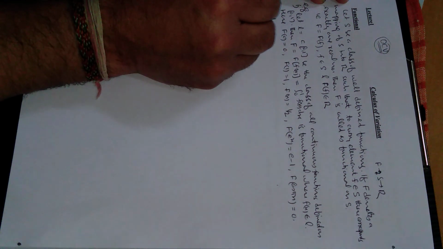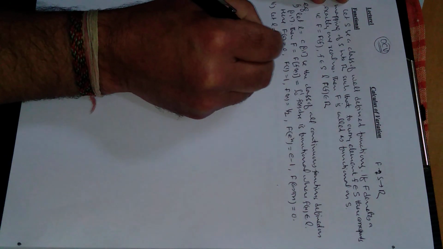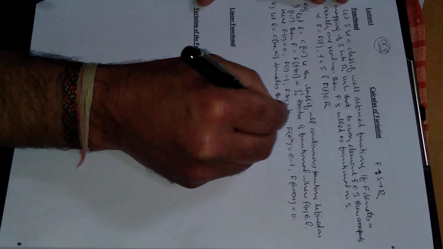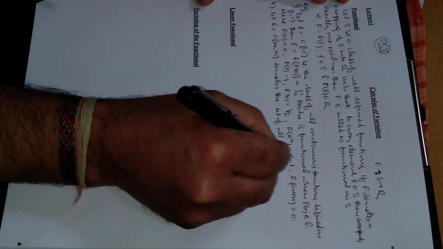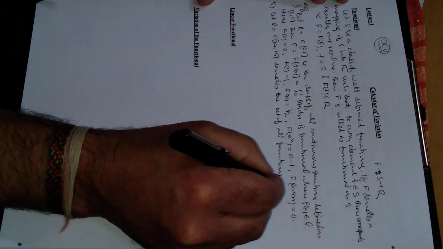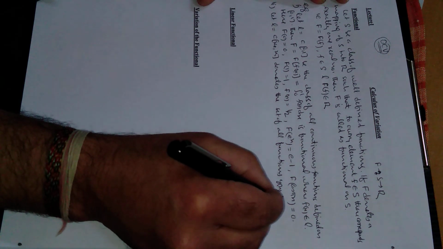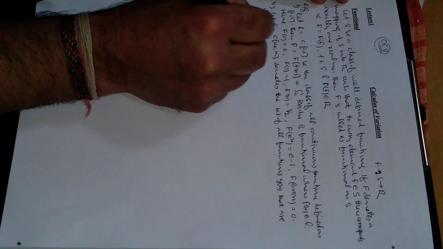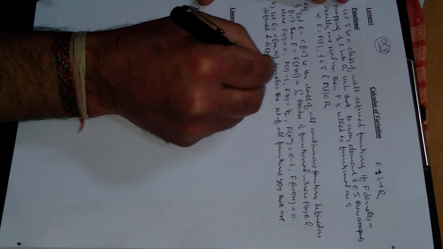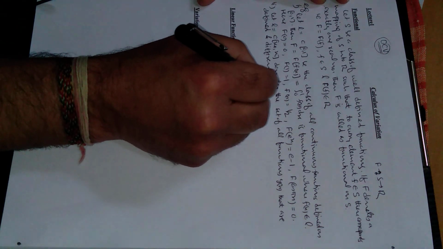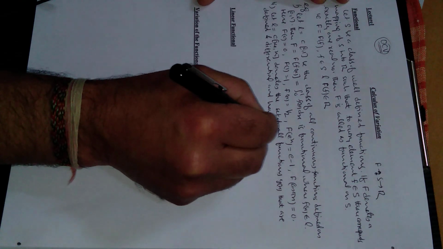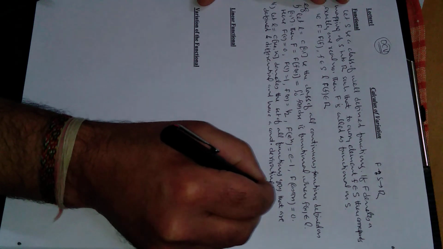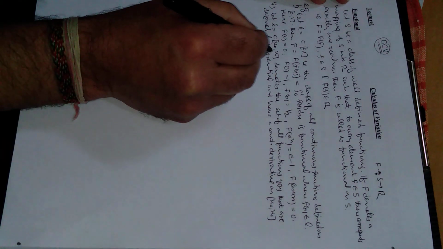Example number 2: let L is equal to C1[x0, x1], which denotes the set of all functions y of x that are defined and differentiable. Defined and differentiable, the derivative can be taken, and have a continuous derivative on the closed interval x0 to x1. This is from here.